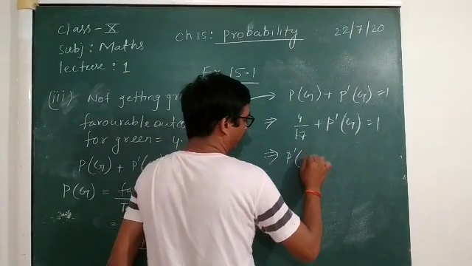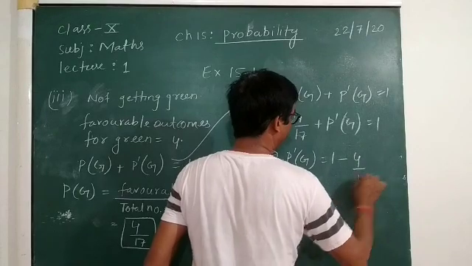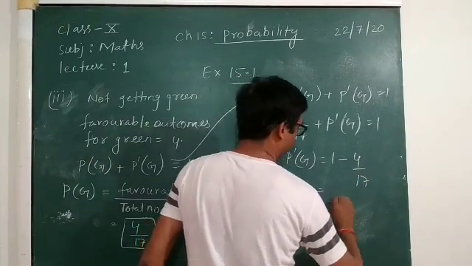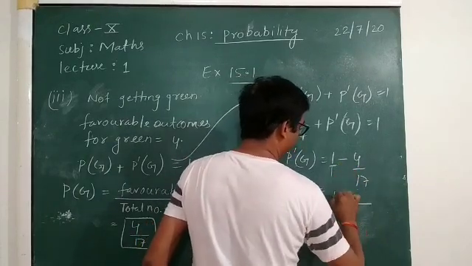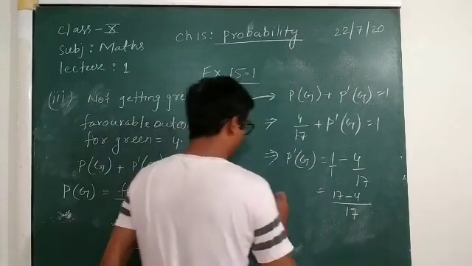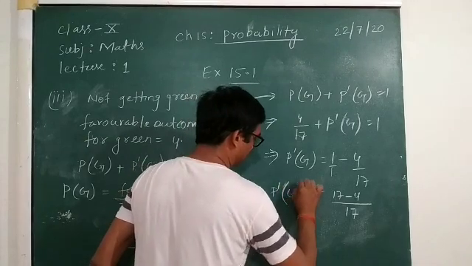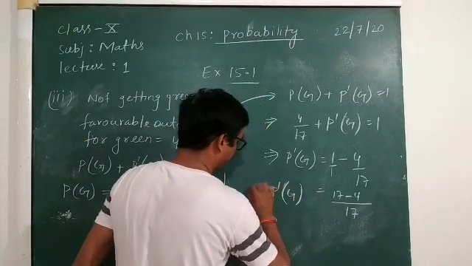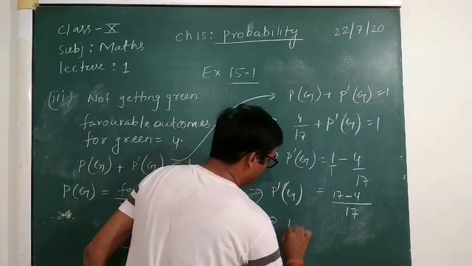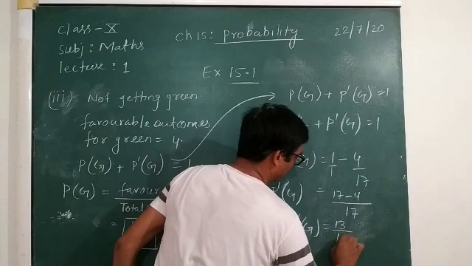So probability of not green is equal to 1 minus 4 by 17. So it will be 17 minus 4 upon 17. So probability of not green is equal to 13 upon 17.